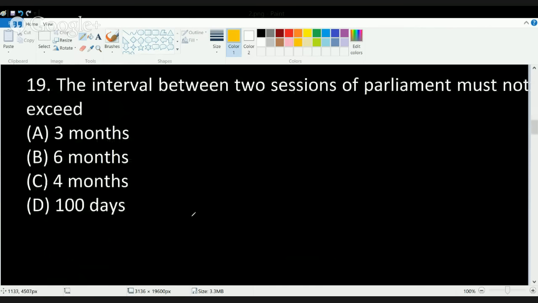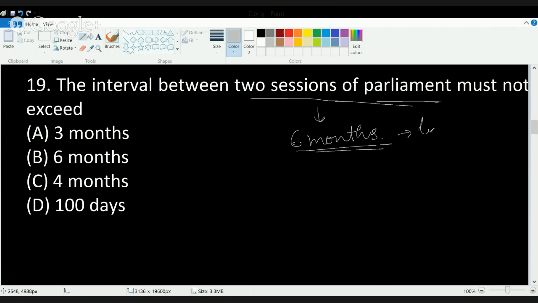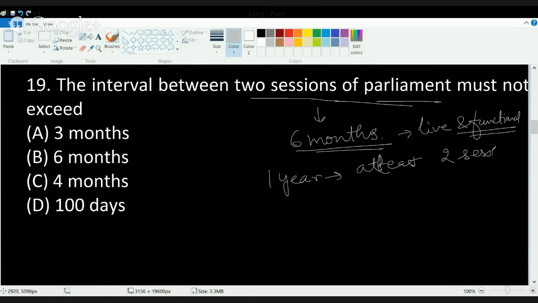The next question is, the interval between 2 sessions of the parliament must not exceed. As per the constitution, the interval between 2 sessions of the parliament should not exceed 6 months when the body is live and functional. It's not applicable in the case if the body is dissolved. Okay, only when the body is live and functional, the interval between 2 sessions of the parliament should not exceed 6 months. Another thing, in 1 year, there should be at least 2 sessions that are conducted.